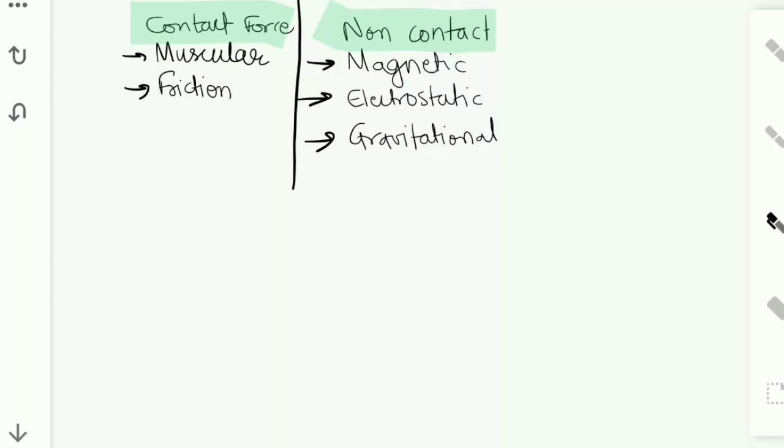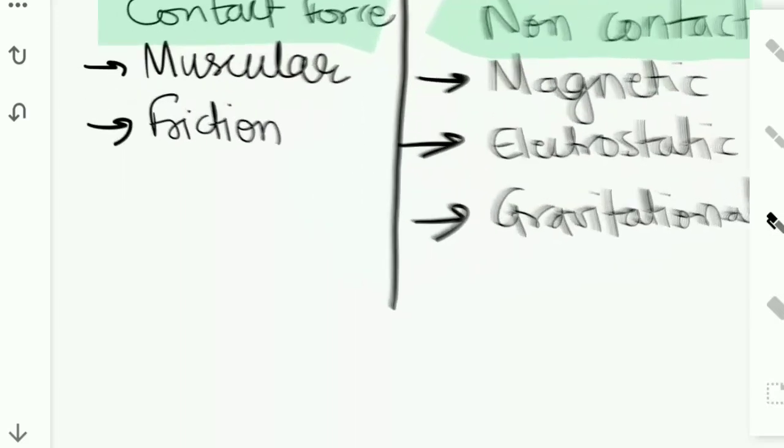For example, in picking up, pushing something, or if some animal is pulling a cart. All of these are examples of muscular force, because to apply the force, muscular energy is being used. That's why they are called muscular forces. Now looking at force of friction.